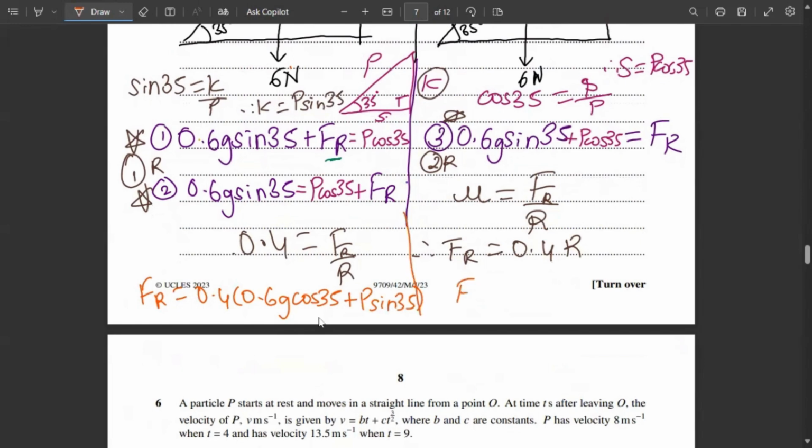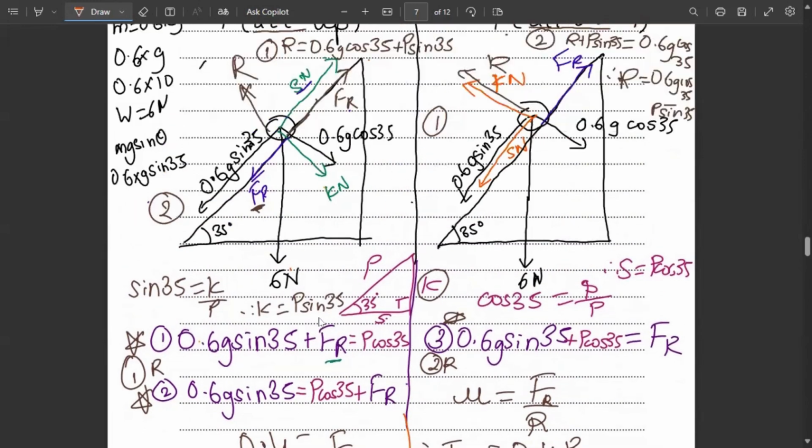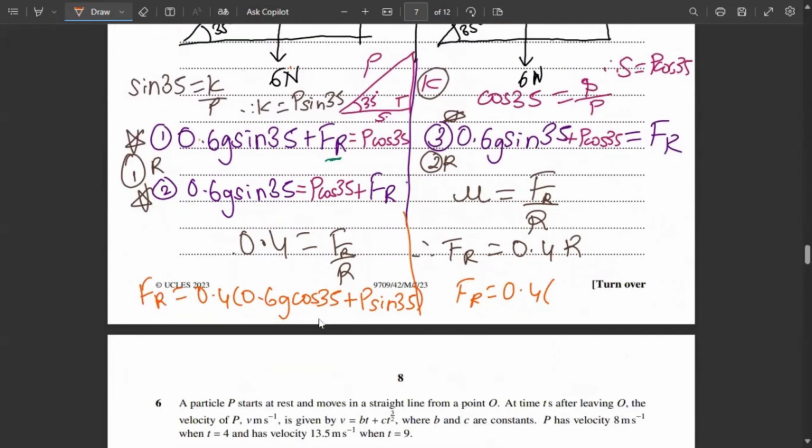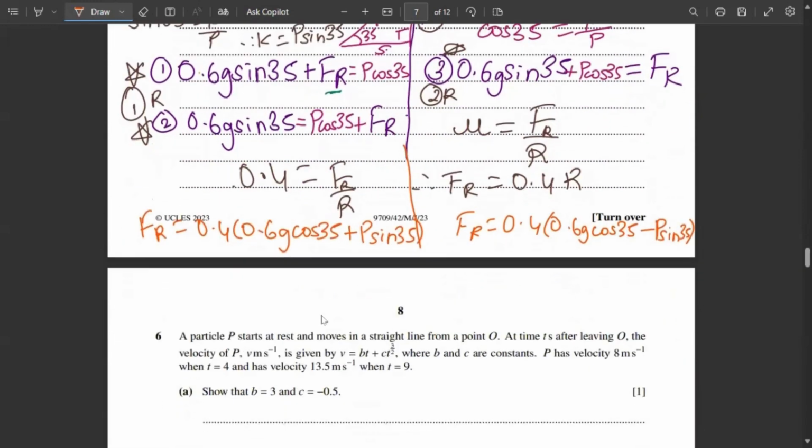And in this case, FR will be 0.4 into 0.6 g cos 35 minus P sin 35. Now finally we have everything. So here instead of FR we can input this. And here in case of this FR we can have this. So let me substitute it here.